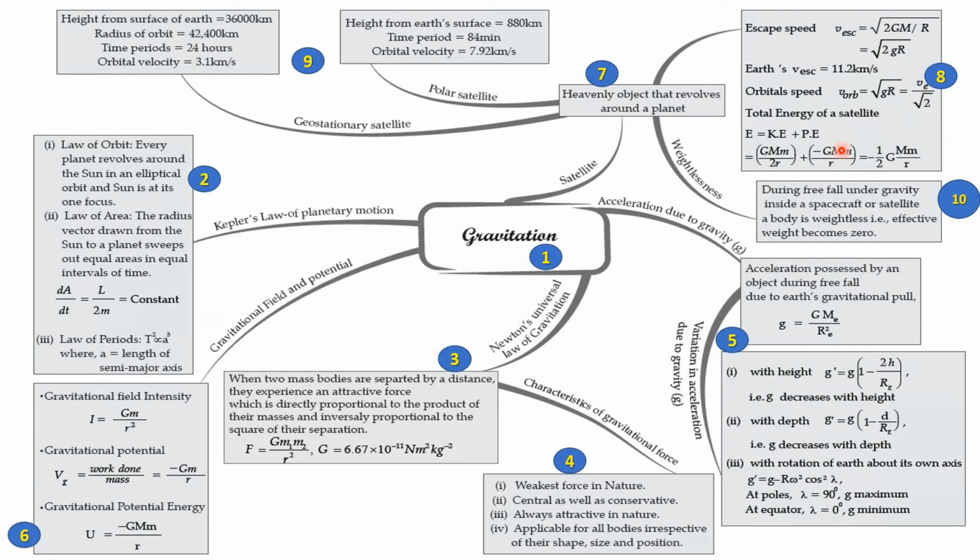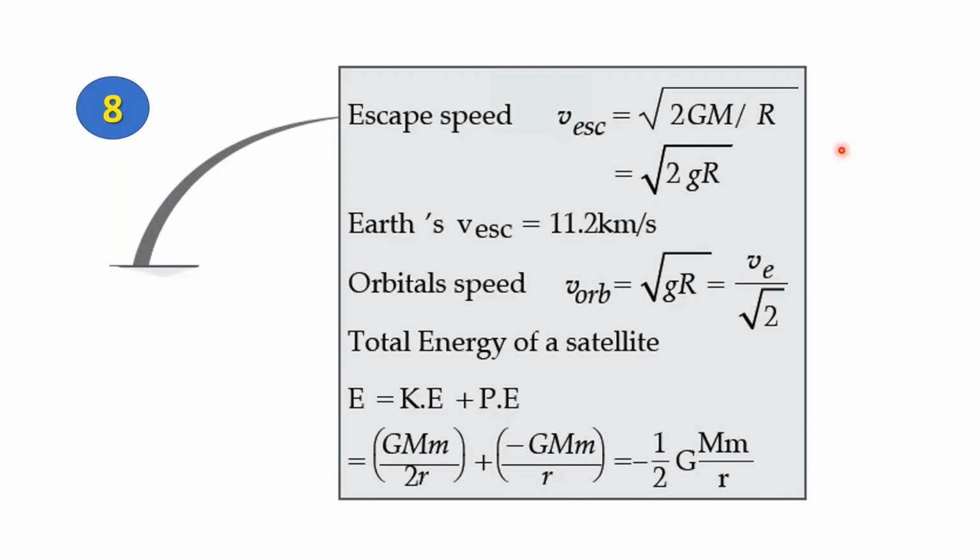This is the section, and here it is expanded. Now, these formulae and the values given here are very important because they are asked in your problems regarding gravitation. Now these formulae can be applied anywhere. However, the values such as 11.2 are specific for the Earth.